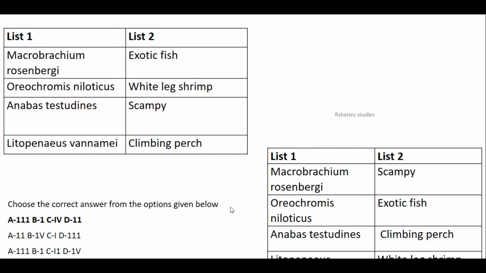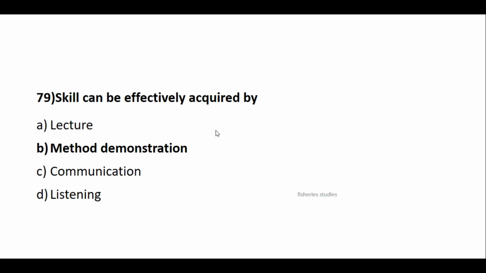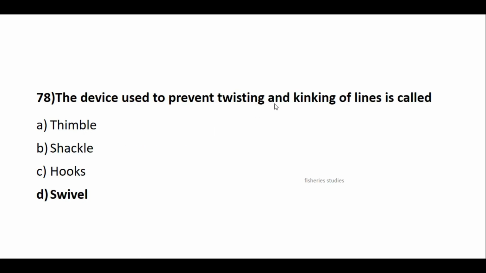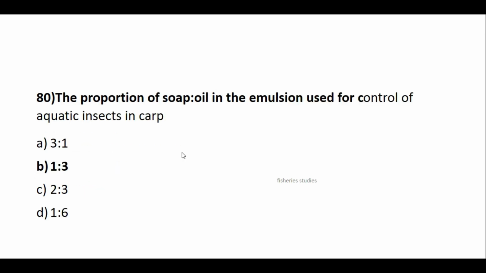The scientific name of little tuna is Euthynnus affinis. Auxis thazard is frigate tuna. Katsuwonus pelamis is skipjack tuna. The device used to prevent twisting and kinking of line is the swivel. Skill can be effectively acquired by method demonstration. The proportion of soap to oil in the emulsion used for the control of aquatic insects is 1:3. This is also in the Ratnakumar manual.